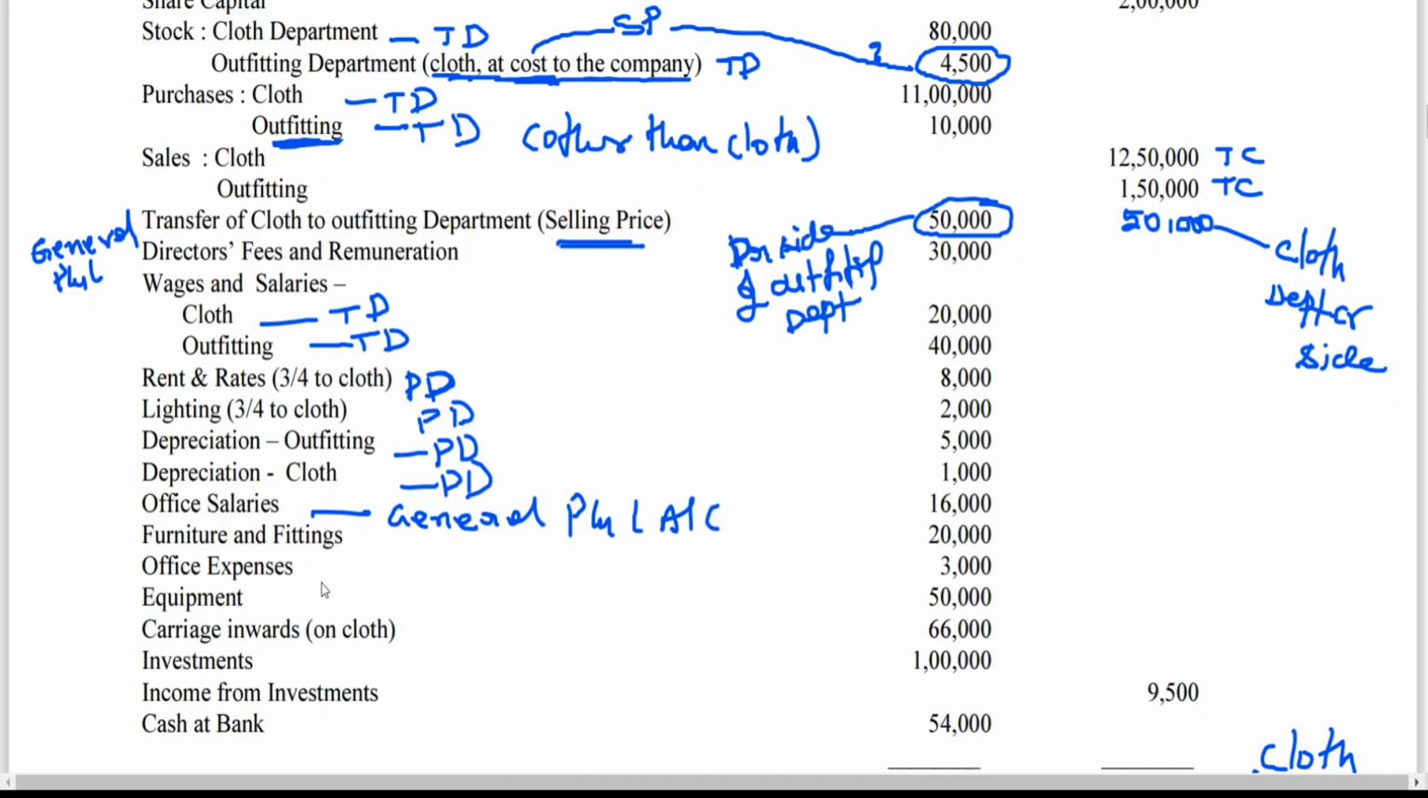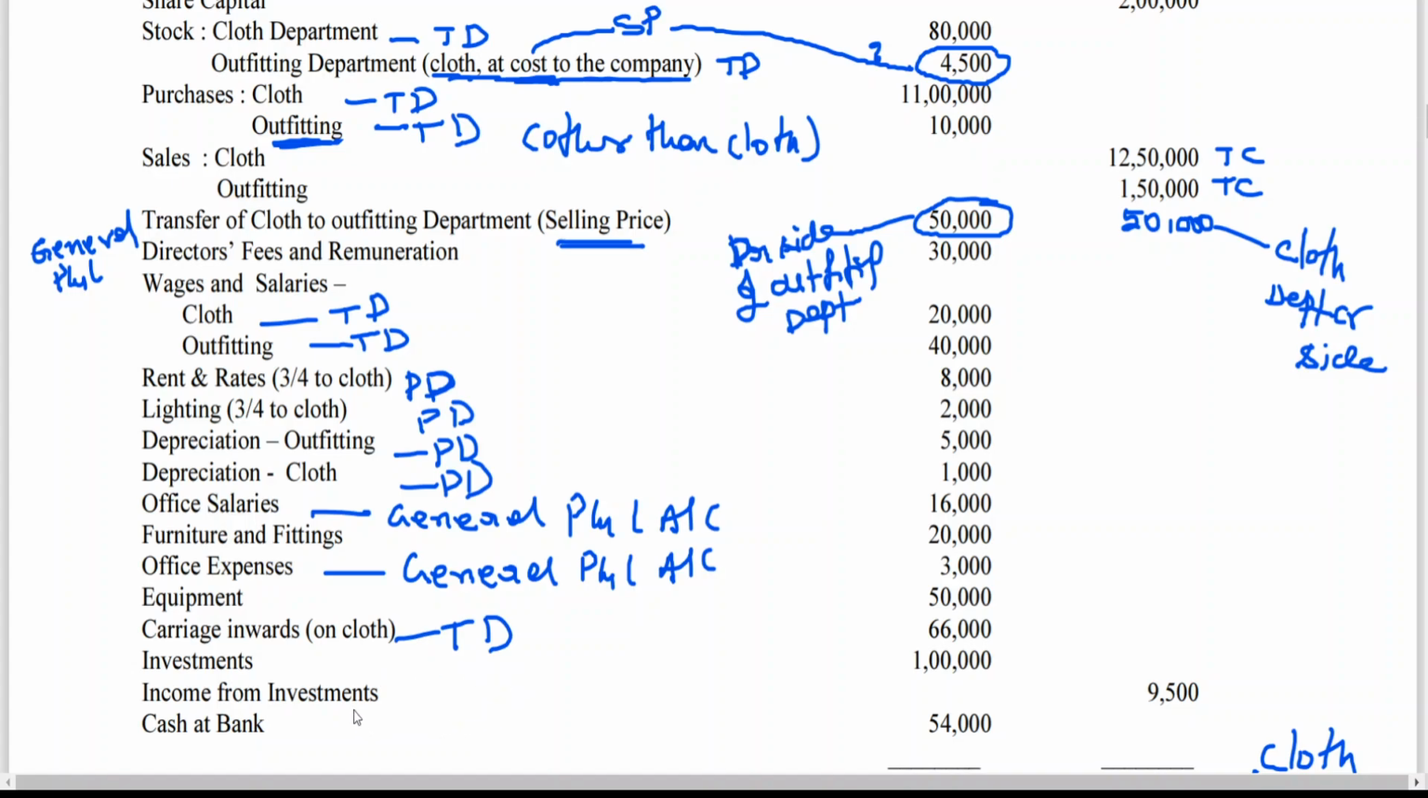Furniture and fittings are an asset, no need to consider. Office expenses, we can't apportion, no information. Then it can be transferred to general P&L account. This time we can't use a ratio because we don't have any information on how to apportion. So the items which can't be apportioned will be taken to general P&L account. Carriage inwards cloth will be taken to cloth department, trading account, debit side.